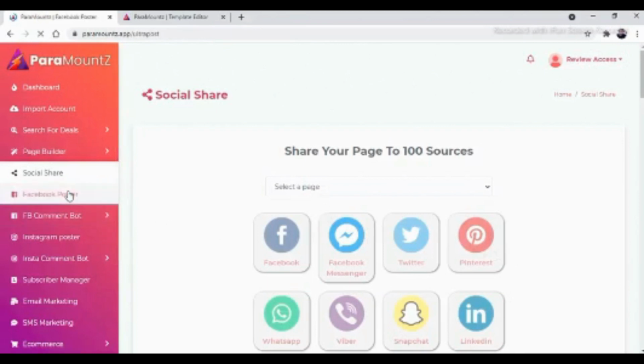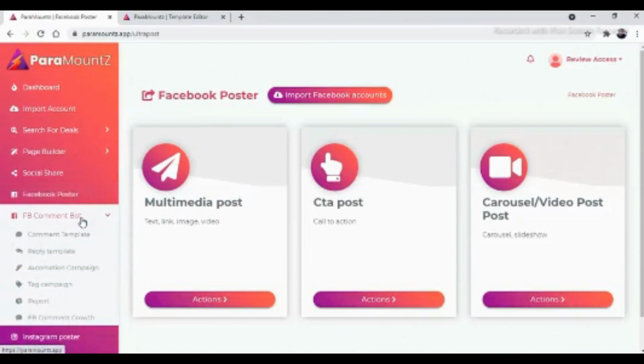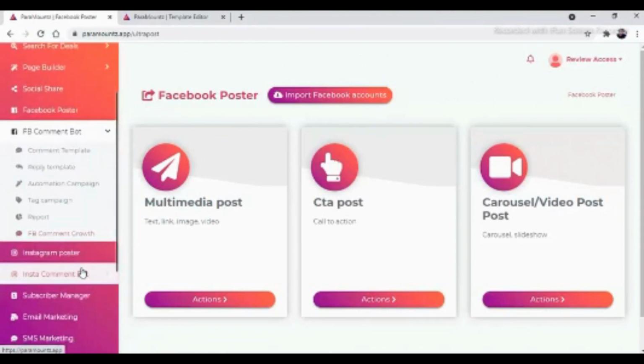Now there is a direct Facebook poster which will help you to create multimedia post, call to action post and carousel or video post. Inside the multimedia post, you can create text post, link post, image post and video post. Whenever you need to comment or reply to your customer, you don't need to do anything. This software will do it for you with the help of this Facebook comment bot. With comment template, with reply template, with automation campaign, everything can be done with one click without any hesitation.